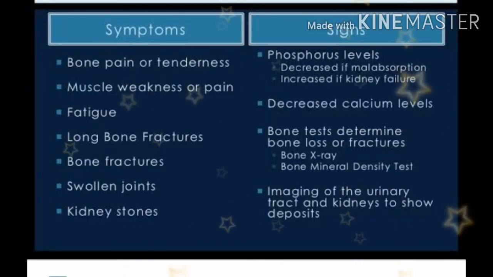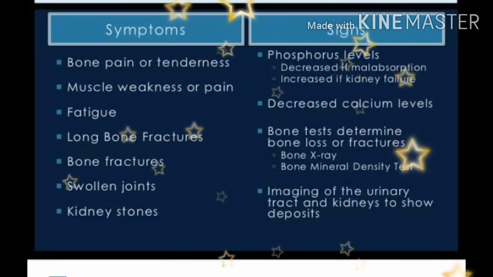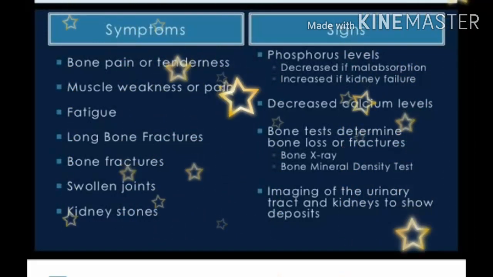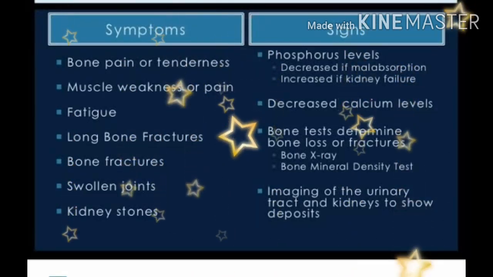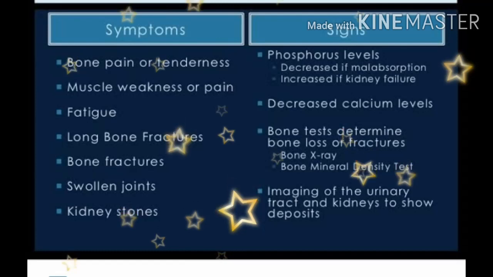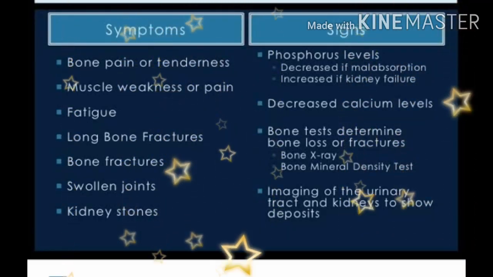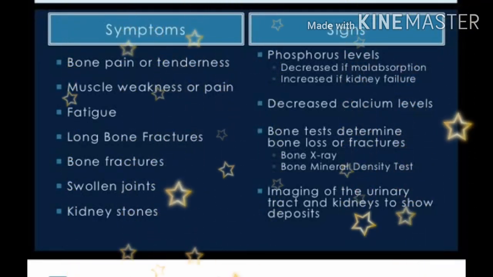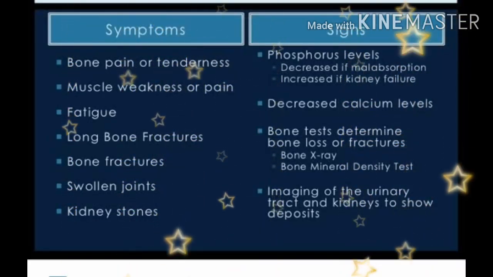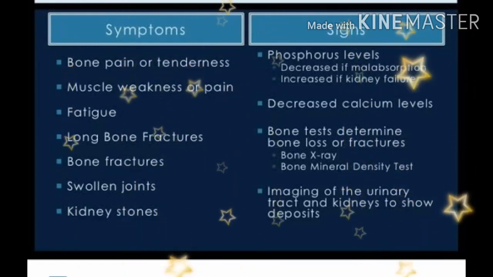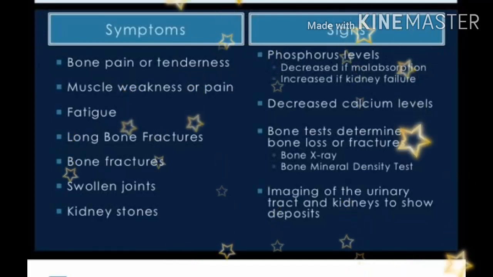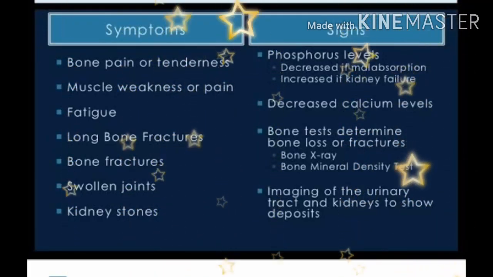Then clinical features of hyperparathyroidism. First, bone pain or tenderness, muscle weakness or pain, fatigue, long bone fracture or bone fracture, kidney stones. If phosphorus level is increased, it is called kidney failure, and if it is decreased then it causes malabsorption. If calcium level is decreased then bone tests determine bone loss or fracture; a bone x-ray or bone mineral density test will be done.